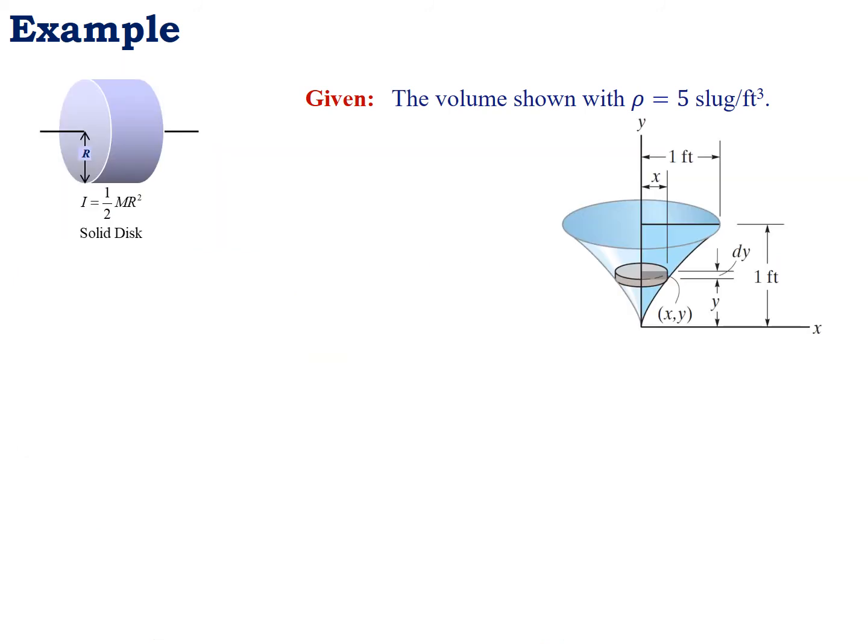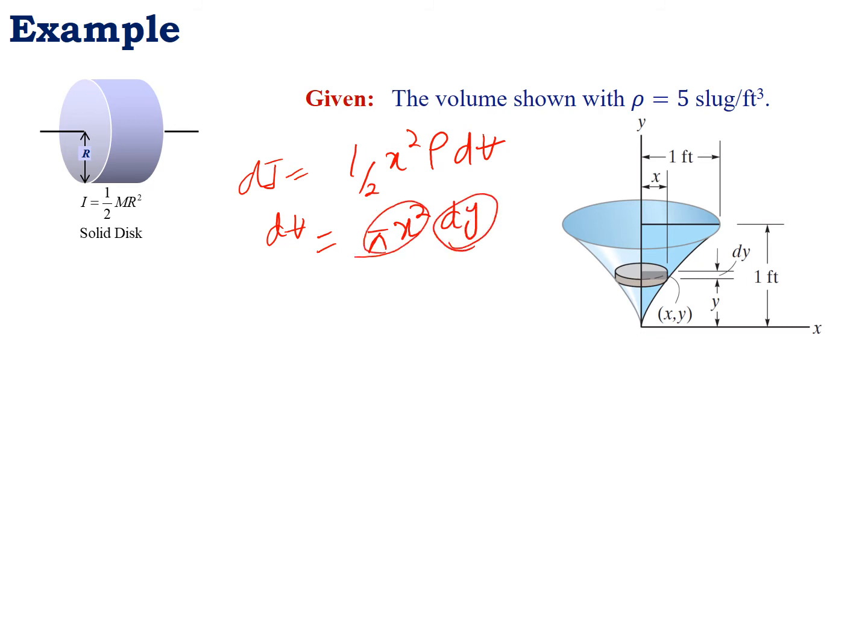In the previous slide, the last equation that I derived was dI equal to 1 by 2 times x square rho dV. Here x is basically your radius, the perpendicular distance from the y-axis. So in this equation, we have to place the value of dV. The value of dV was equal to pi x square times dy. This is basically the area of the circle times the thickness of the disk. So the above equation becomes dI equal to 1 by 2 times x square rho pi x square dy.